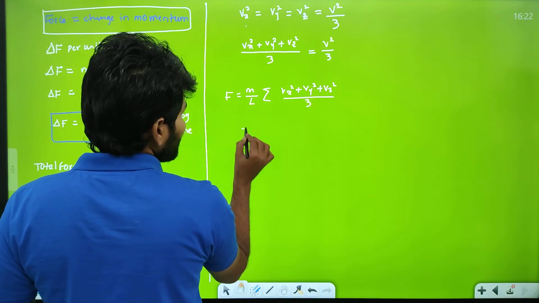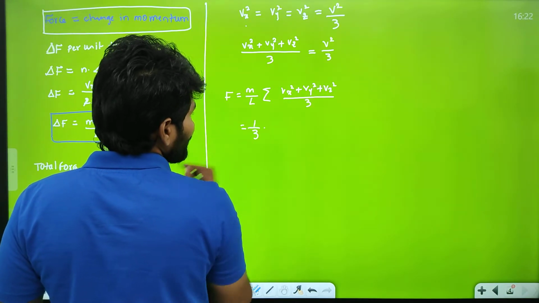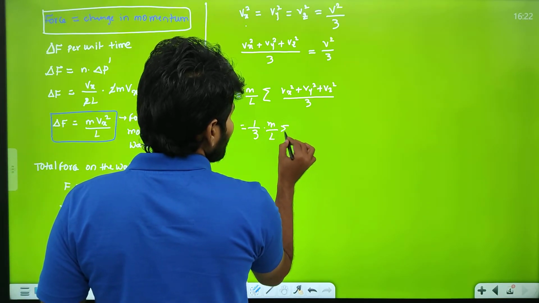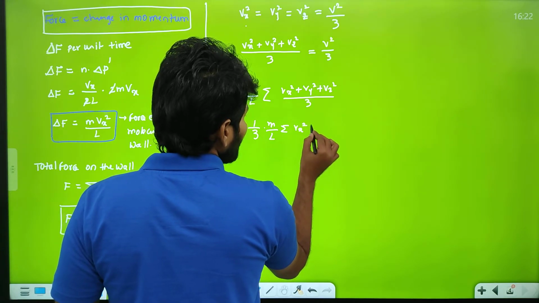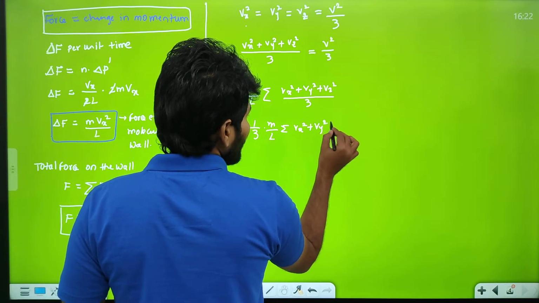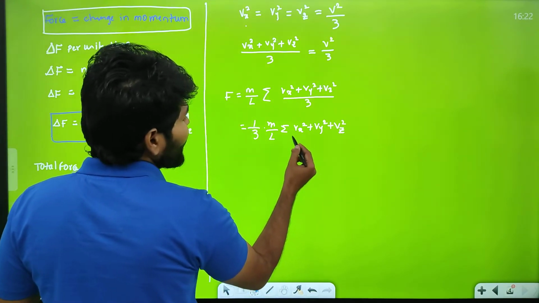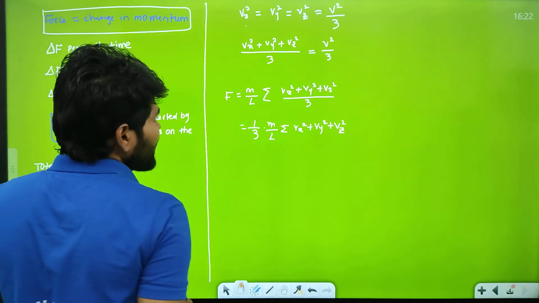Rearrange the equation: m by L summation Vx square plus Vy square plus Vz square, and we know Vx square plus Vy square plus Vz square is equal to V square.